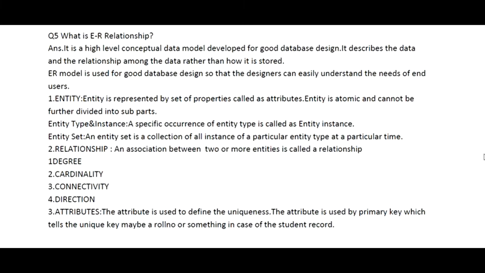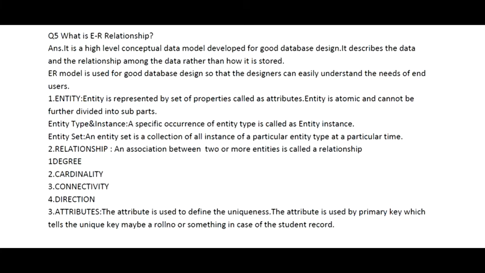Then the second thing is the relationship. A relationship is basically a relation between two or more entities. Two or more entities could be any of the attributes that we have declared. And what is the relationship between them? It can be in the form of degree, cardinality, connectivity, and direction, like what they are conveying to us and what they actually mean to us.